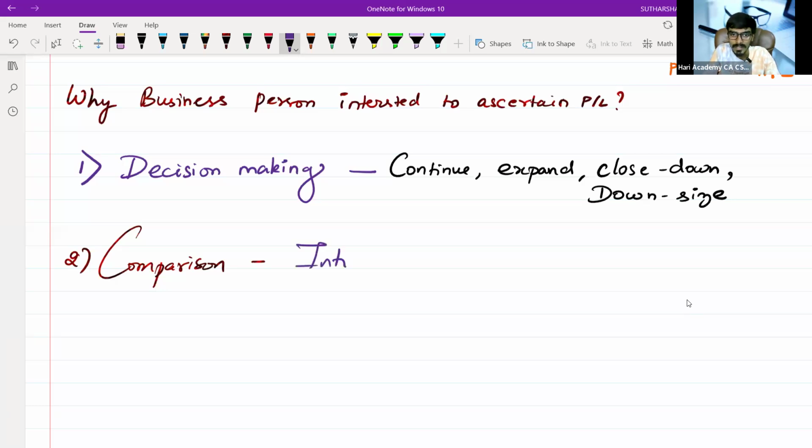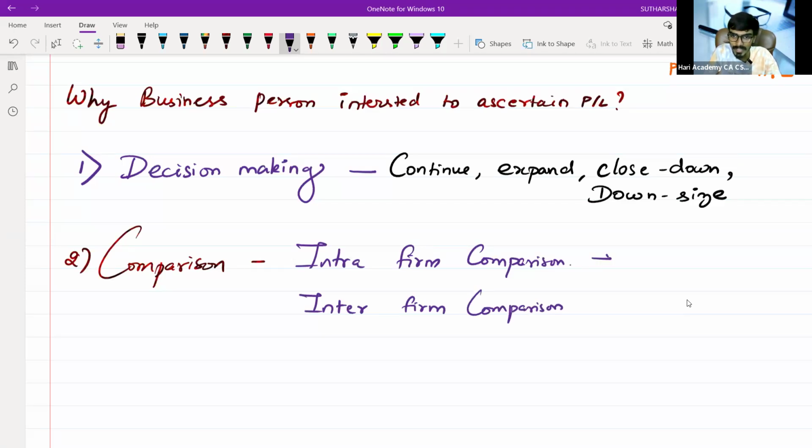One is intra. Next one is inter. Intra firm. Here the firm means an organization, not firm meaning partnership firm. Firm means here an organization, or in this basic chapter we will interpret it as business. Intra firm and inter firm comparison. What is an intra or inter firm comparison?